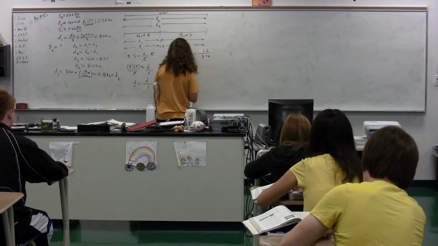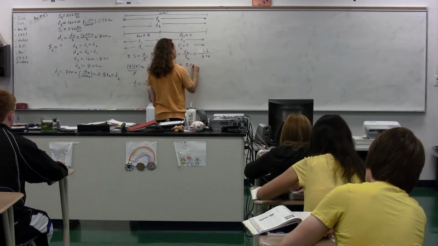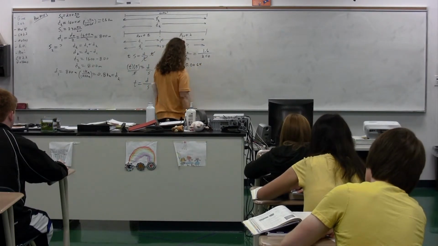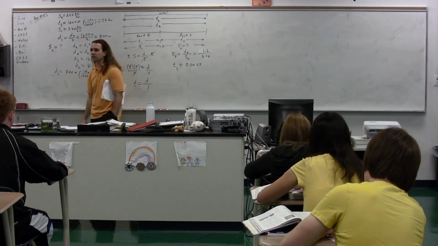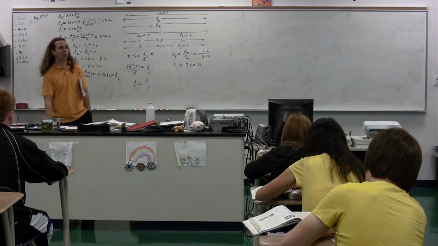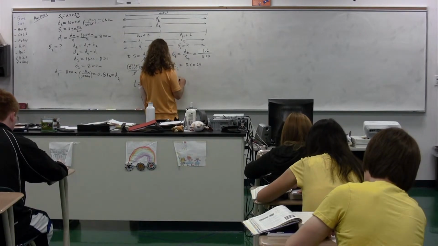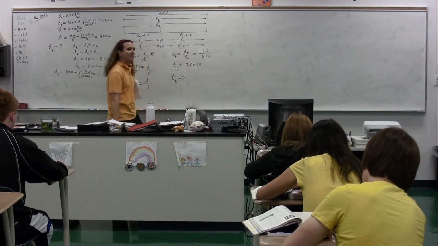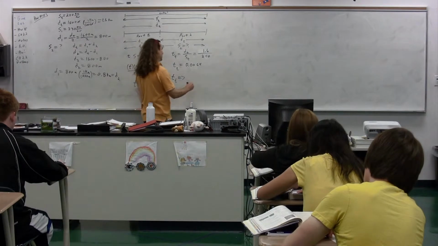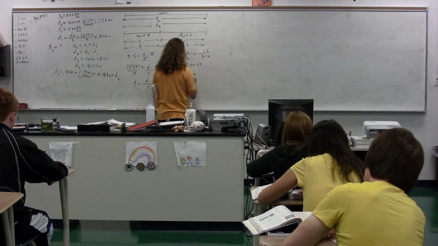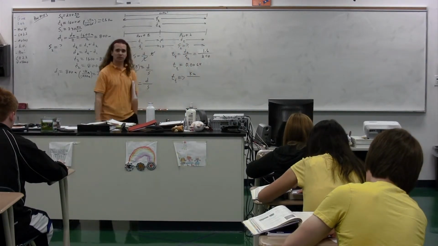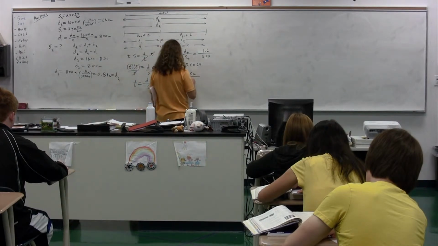Which means rather than having 6.4, we should have 0.0064. Now we need dimensions. Let's work out the dimensions. We have on the top 1.6 kilometers. On the bottom, we have 250 kilometers per hour.